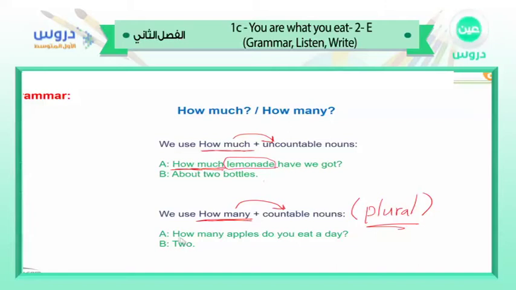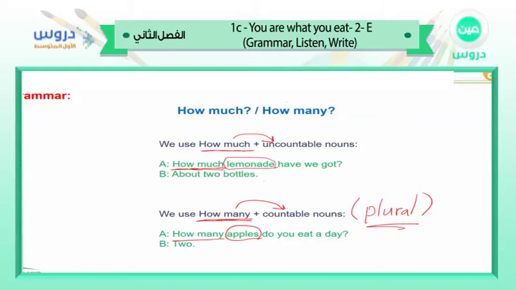very nice. For example, how many apples do you eat a day? So apples is countable. I can count it. 1 apple, 2 apples, 3 apples, 4 apples. Okay, it's countable. Because of that, we used how many before that. Okay, how many apples?